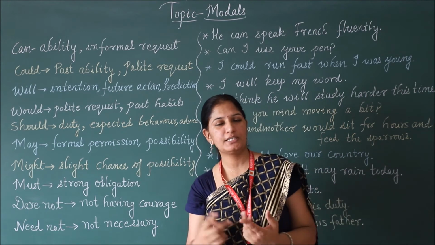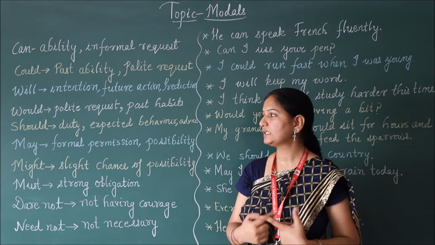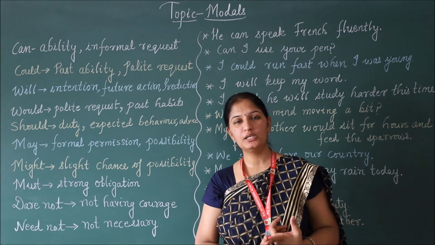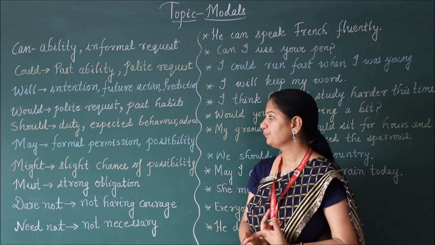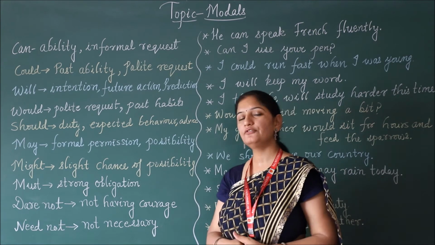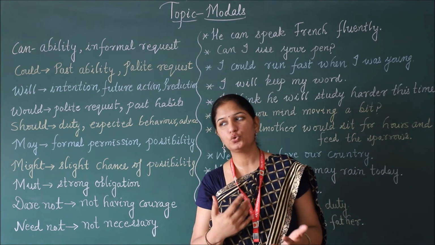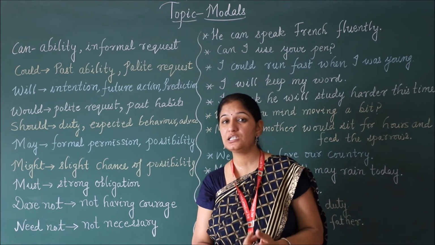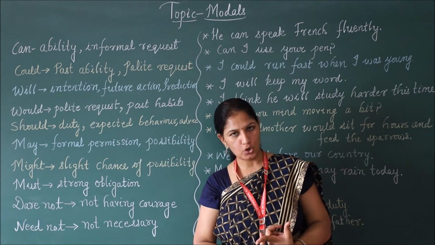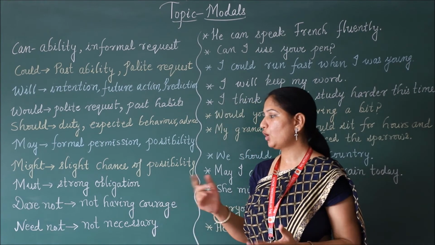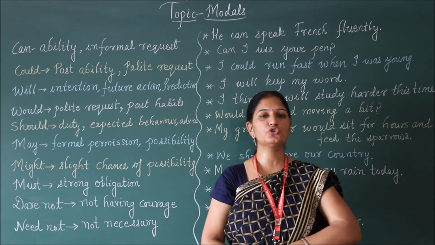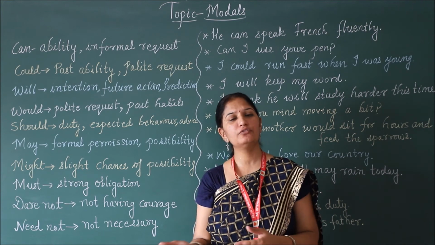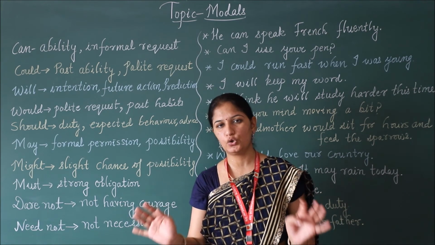Should, duty or expected behavior, you should love your country. Then may is formal permission. Usually we say may I come in, may I go. And for possibility, as I told you, it may rain today. Might, slight chance of possibility. Then must for strong obligation. Dare not for not having courage to face somebody, and need not when there is no requirement at all.